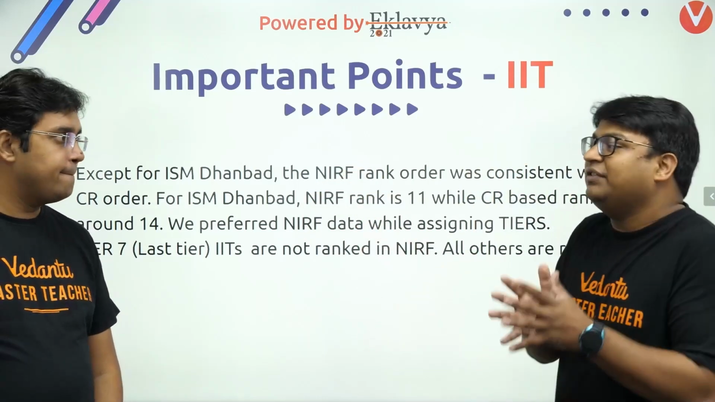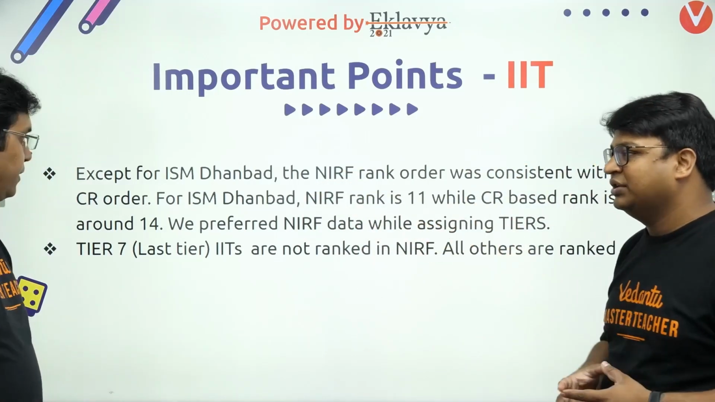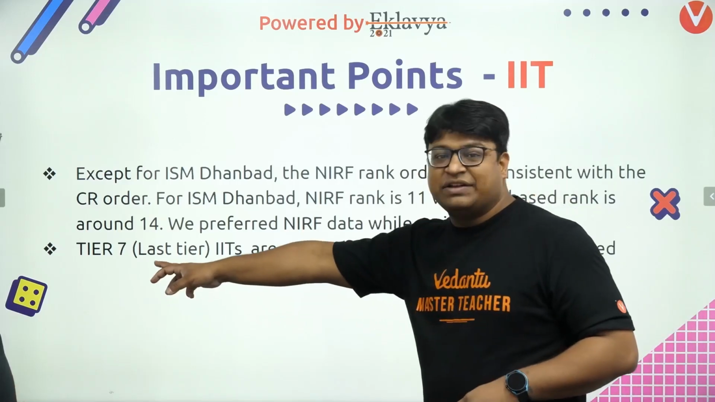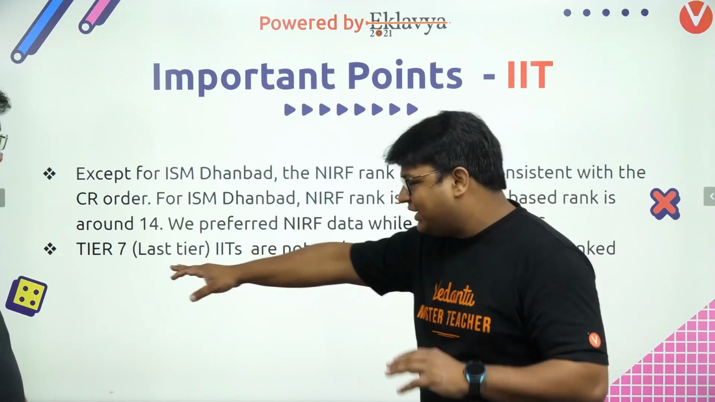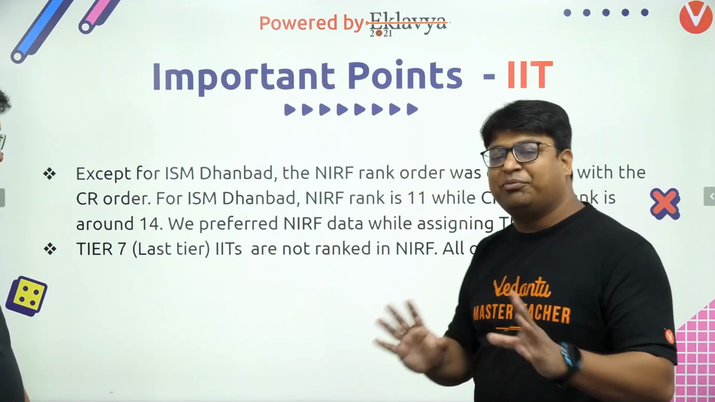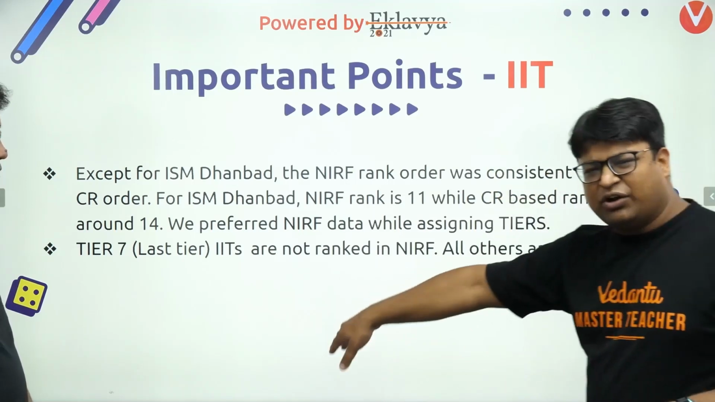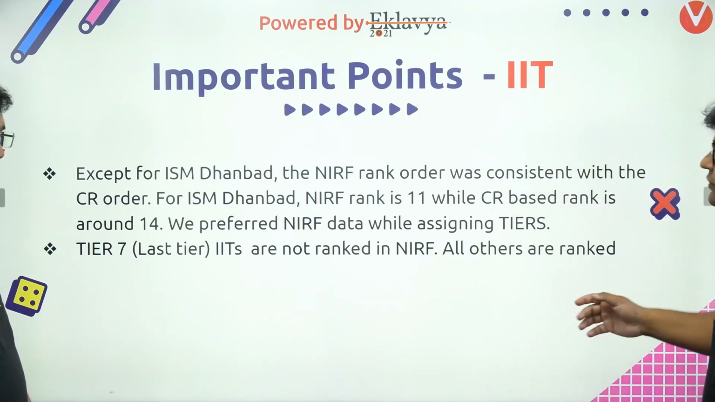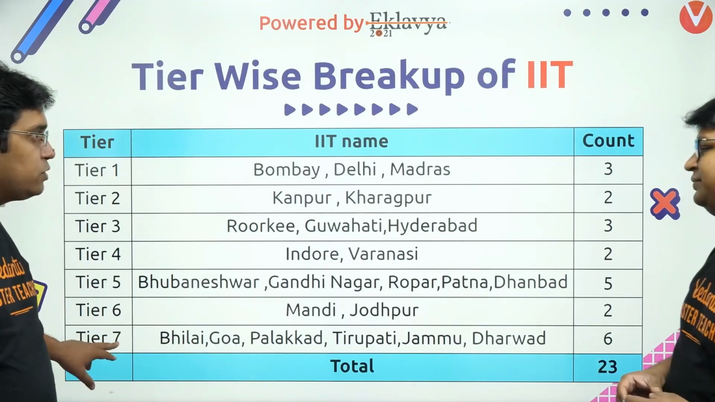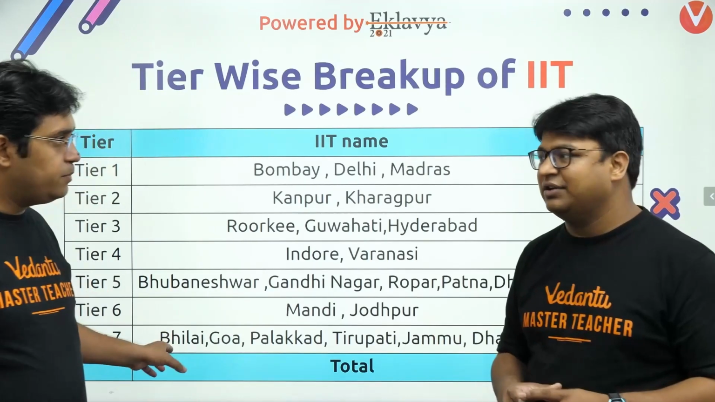Because of the infrastructure and because of the fact that it's actually a very old college. Yeah. So one more thing, the last IITs that you see in tier 7, they were not present in the NIRF ranking. So their order is based on closing rank only. Okay, you are saying this last row is not there in NIRF ranking. It is based on closing rank only.